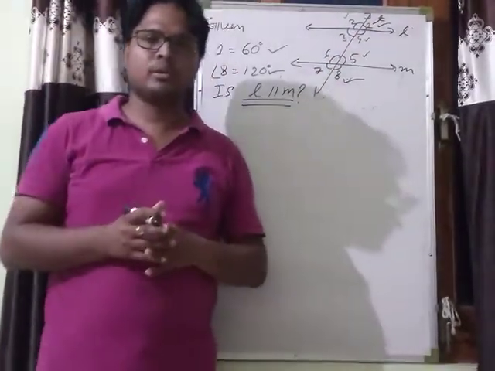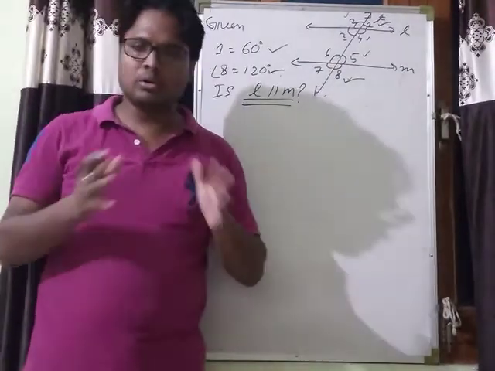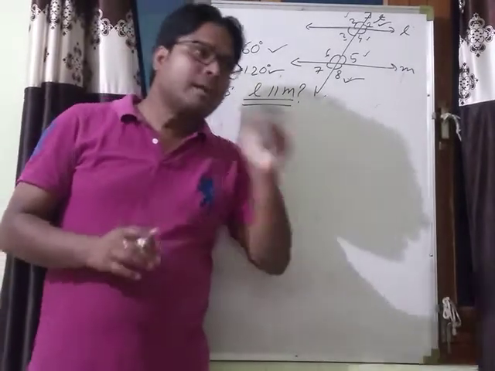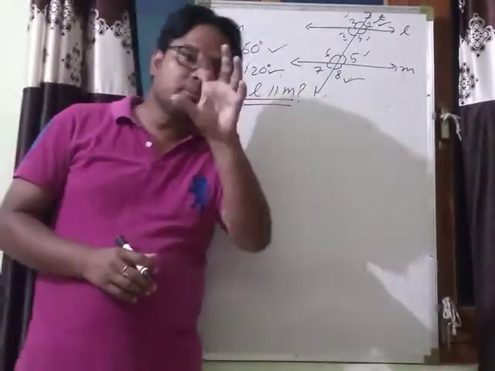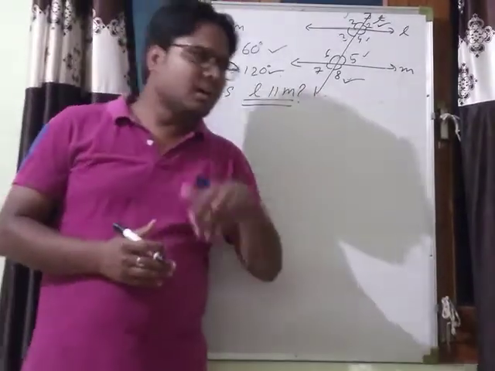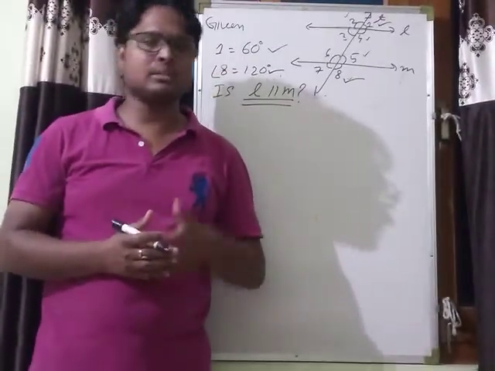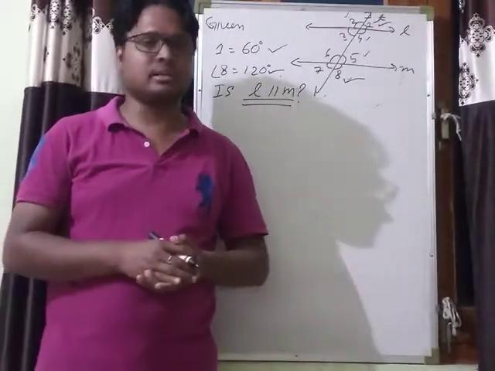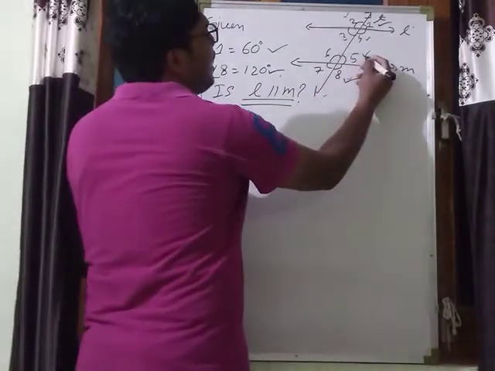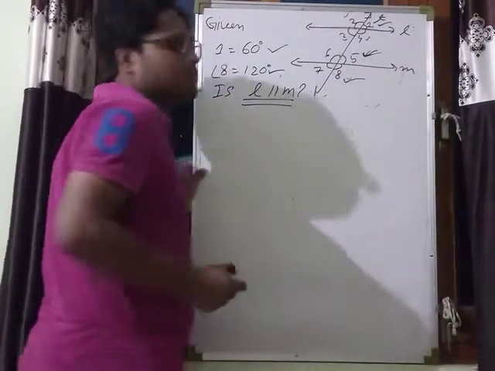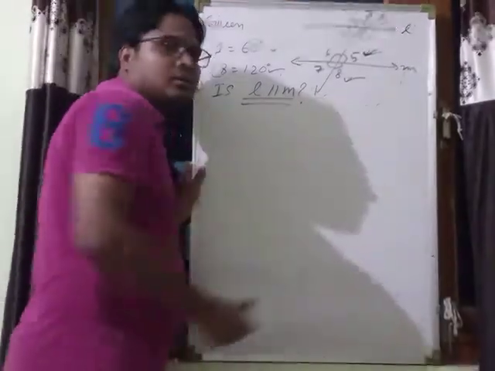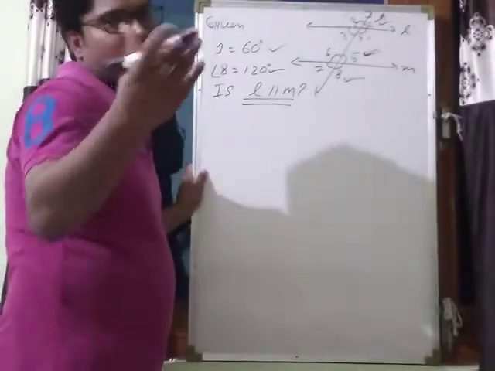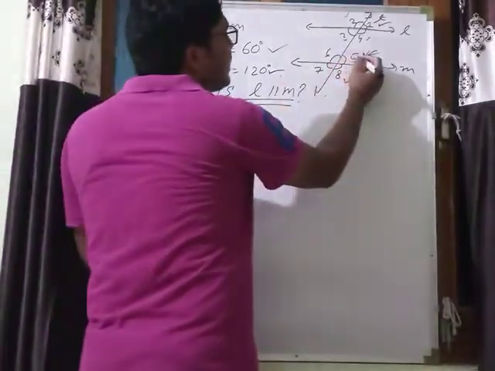What is the relation between angle 1 and angle 8? No relation. Are they corresponding? No. Alternate? No. Co-interior? No. We have to find out the relation between two angles which are either corresponding angles, alternate angles, or co-interior angles. It is very easy to find out those angles. See, if we succeed in finding angle 5, then angle 1 and angle 5 are corresponding angles, and if they are equal, lines are parallel. If they are not equal, lines are not parallel. So I am going to find out angle 5.